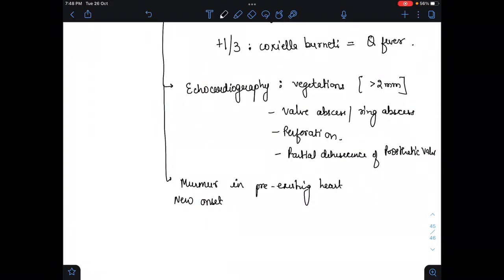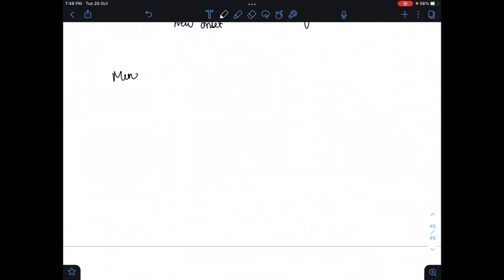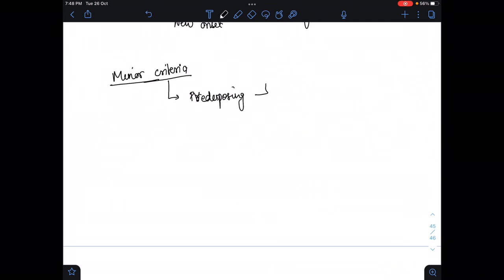Well, in the minor criteria, we have 5 things. So what were those 5 things? First one is if the patient is predisposed, like an intravenous drug abuser, or the patient has a cardiac abnormality. So the first factor is the predisposing. In predisposing, either he is an IV drug abuser, or he is having a cardiac abnormality.